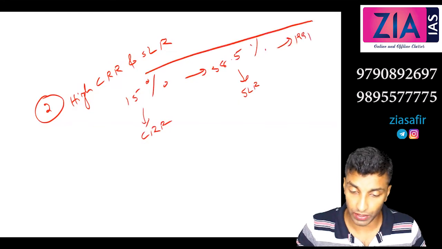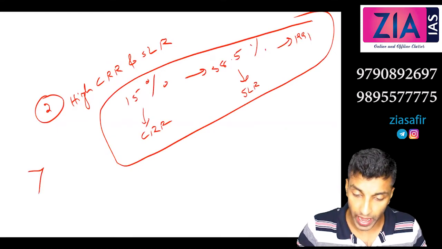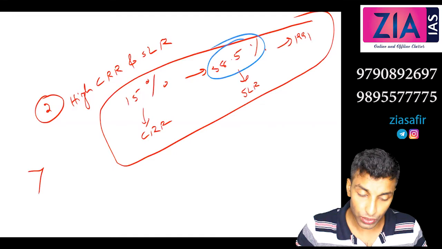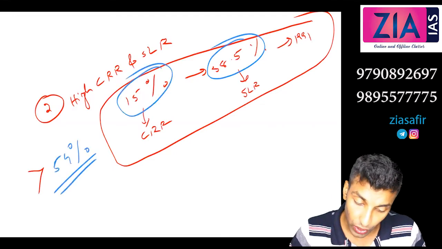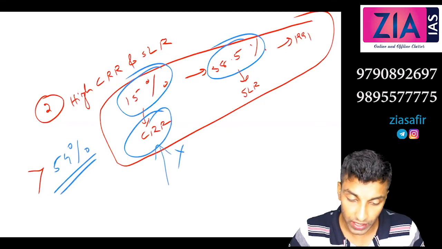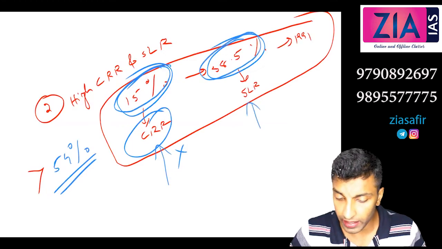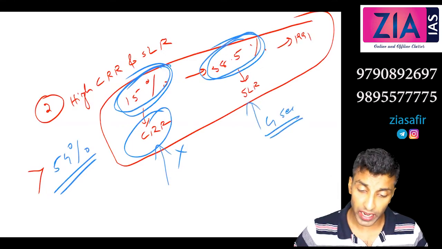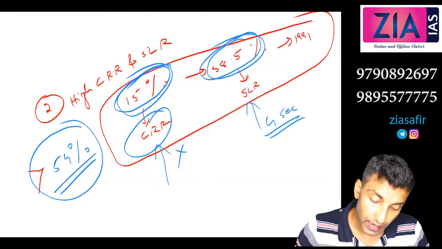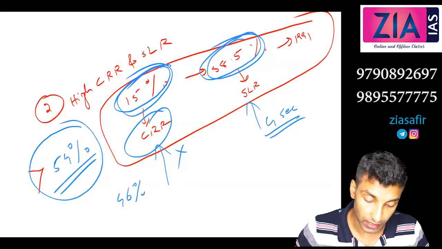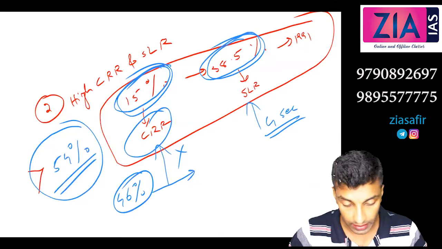So more than half of the money which is coming to the bank, around 54%, actually got stuck with the bank. For this there is no return at all. On this 15% CRR, no interest is paid. In case of SLR, it is maintained in G-secs, so you may get some return. But actually, 54% is stuck for the bank. The bank can now lend only 46%. So what will happen? Obviously, the profitability will come down.